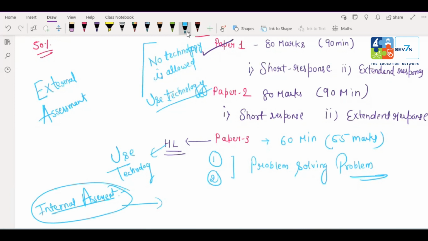If you are having SL, then you are giving these two papers and 80% of these paper marks are added and 20% marks of this internal assessment are added. If you are having HL level, then you have to take these three papers. Again, 80% marks of these three papers plus 20% marks of this IA. Clear? So this is just an assessment outline for any IBDP student, but this pattern is for only AA. Correct? Okay.